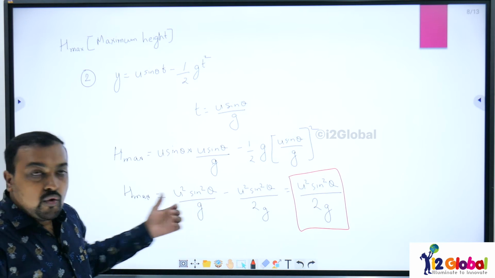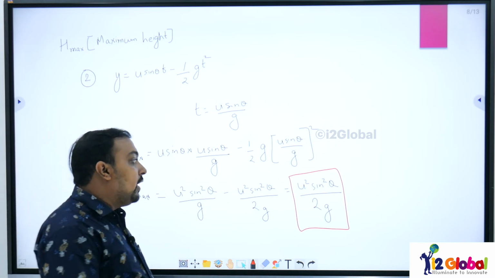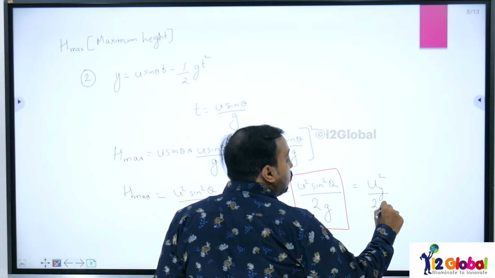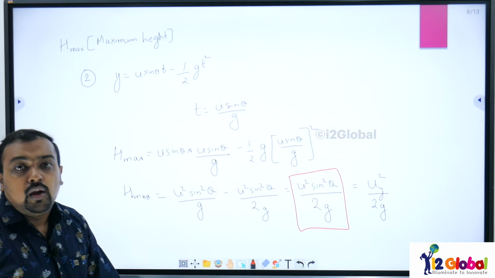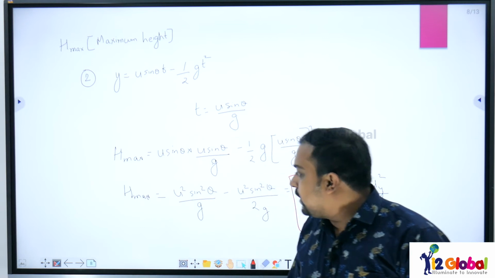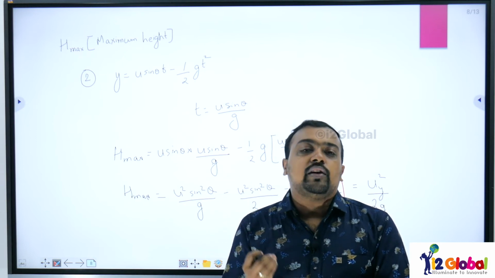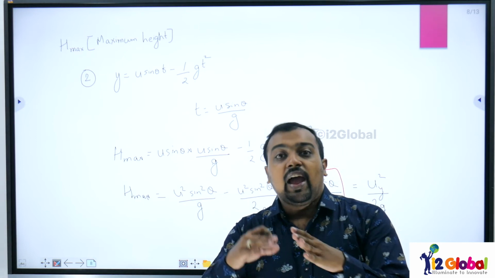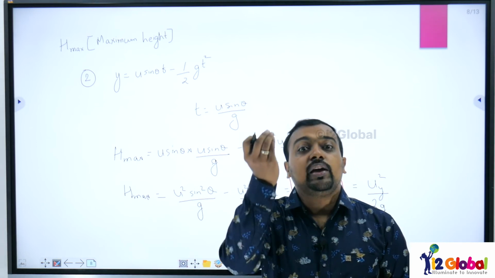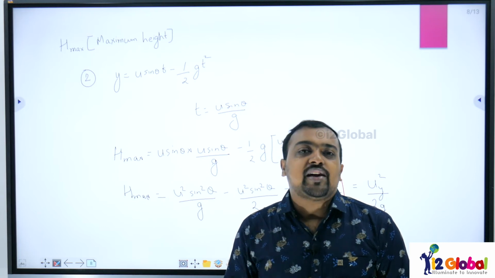This is the formula for h max when the projectile is ground to ground. This you will have to remember. This I can also write as initial velocity in the y direction square divided by 2g. Now there are a few things that we need to understand here. If a particle is projected with a constant initial velocity, the angle of projection can be changed. The angle of projection could be anywhere.